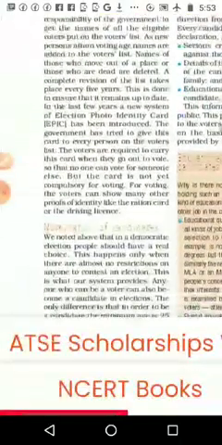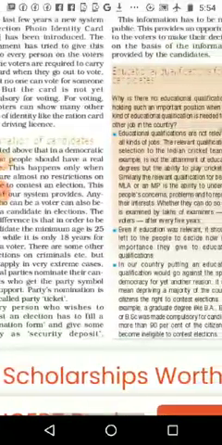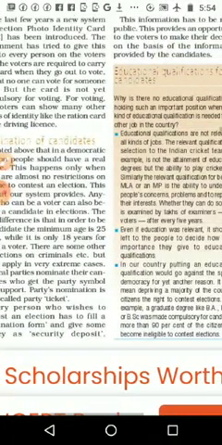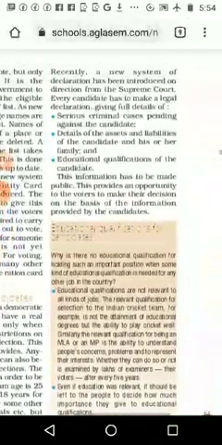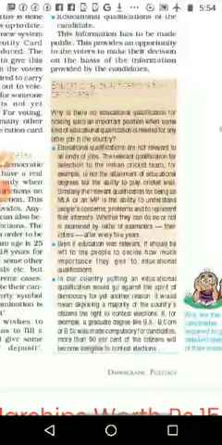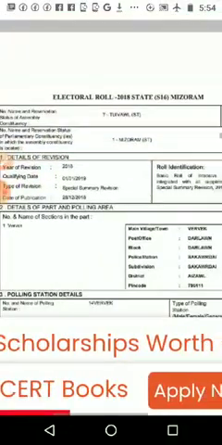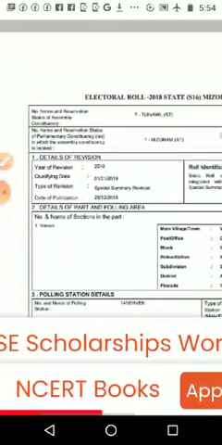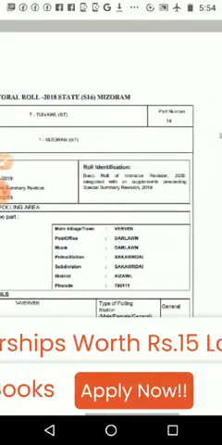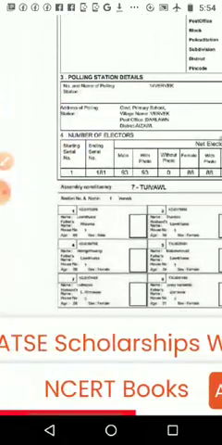Then comes the next topic, the nomination of candidates. After the announcement of the election date, the political parties as well as candidates want to give their nomination, and in the nomination they have to give many details. Then the electoral roll of the state of Mizoram is given, showing how the person's name and other details appear.